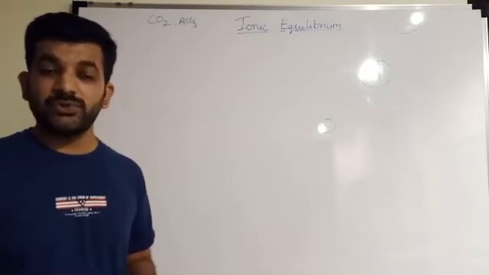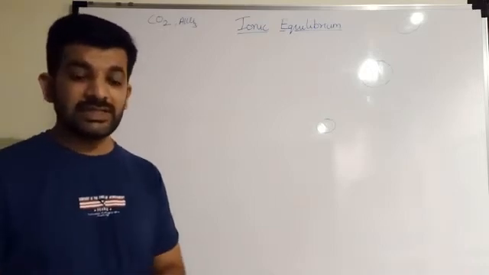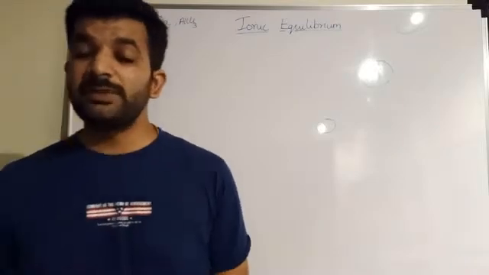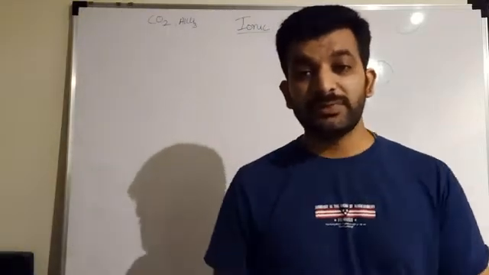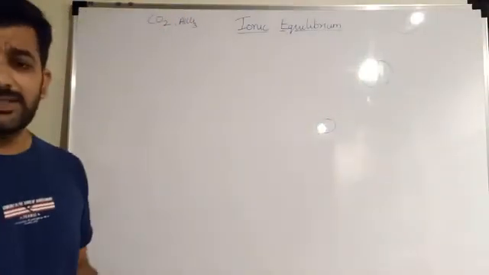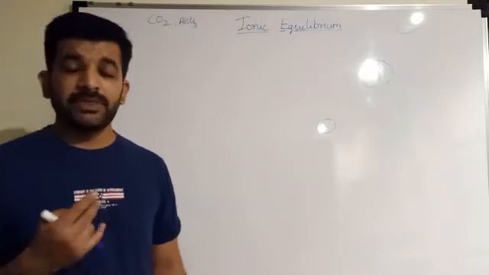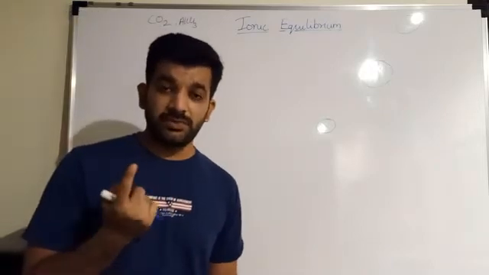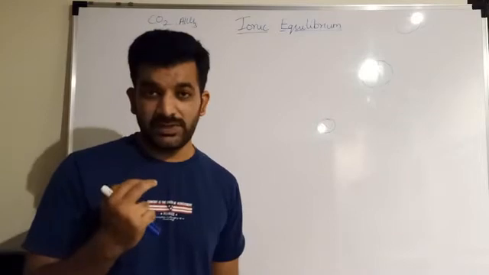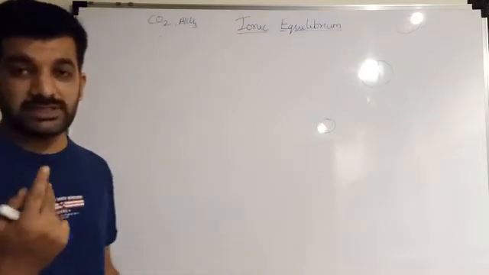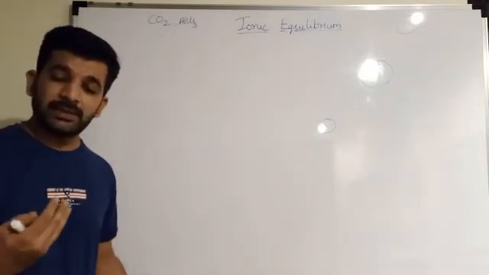Today we are going to see types of electrolytes, or types of acids and bases. We all know there are strong electrolytes and weak electrolytes. Similarly, there are strong acids, strong bases, weak acids, and weak bases.